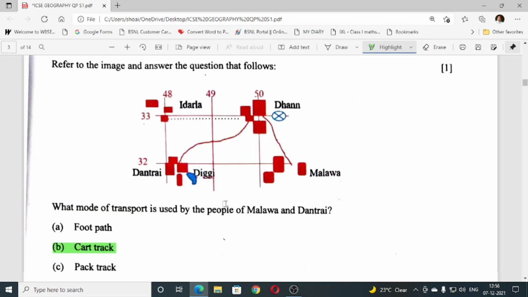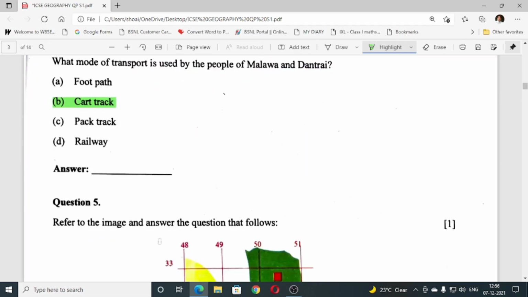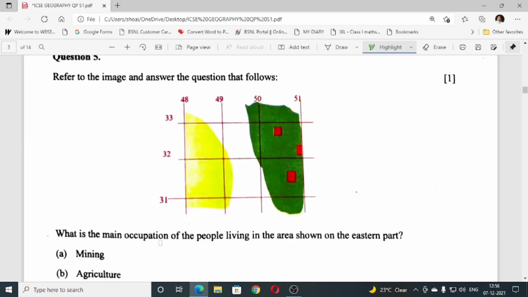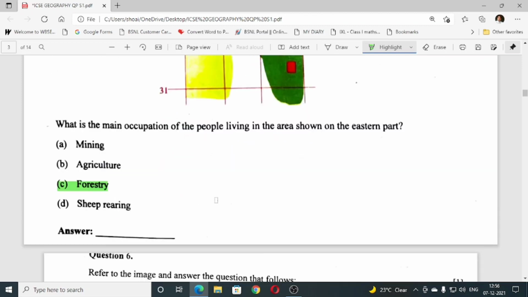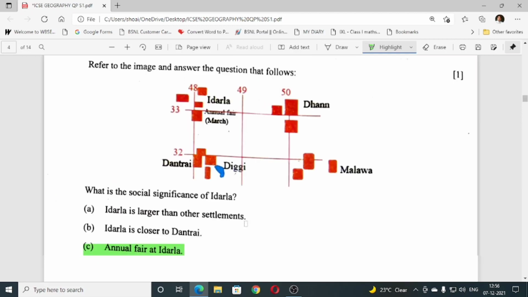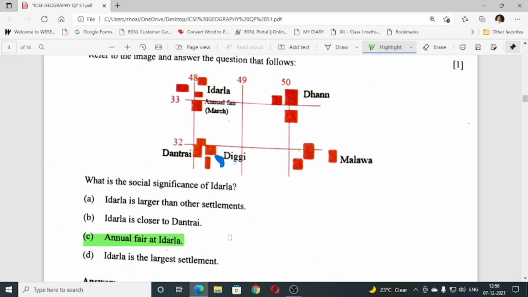Question number 4, what mode of transport is used by people of Malawa and Dhantarai? The answer is cart truck, B. Question number 5, what is the main occupation of people living in the area shown on the eastern part? The answer is forestry. Question number 6, what is the social significance of Idarla? The answer is annual fair at Idarla. C is the correct answer.